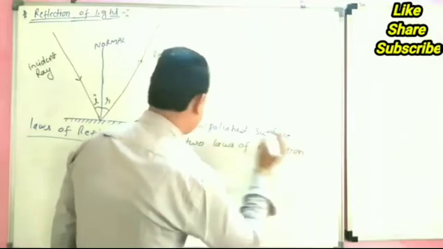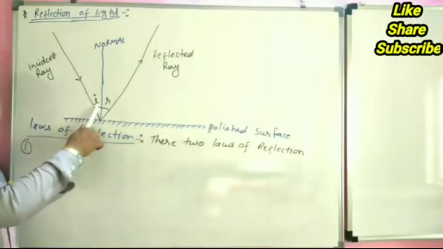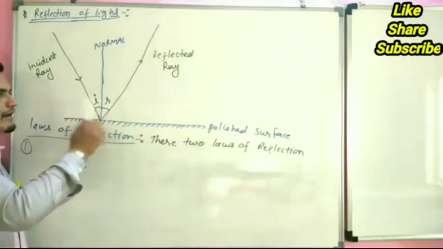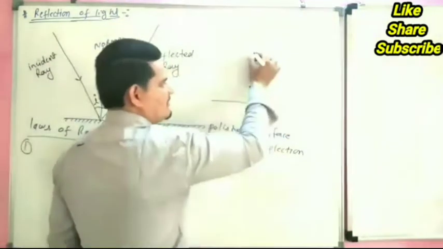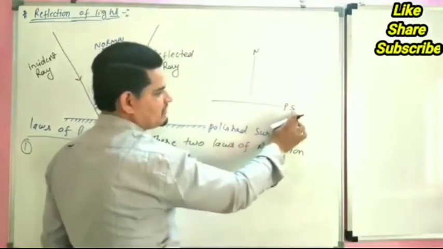The first law: the angle of incidence I is always equal to the angle of reflection. We can understand this with another diagram. This is the normal and this is the polished surface, PS.